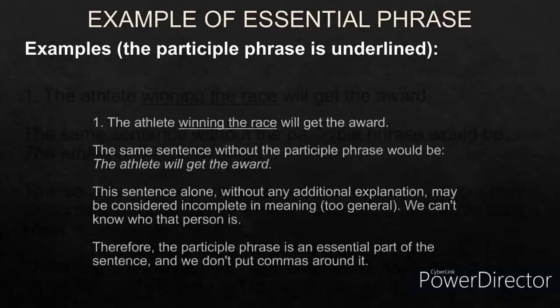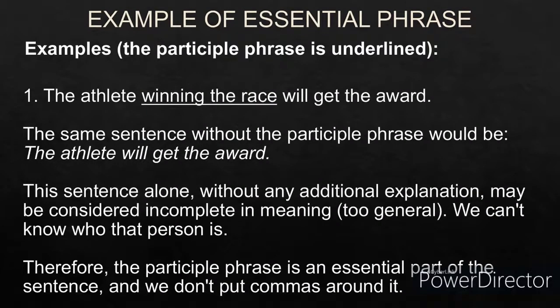For example, the athlete winning the race will get the award. Winning the race is a participle phrase because winning is a participle ending in ing and the race is a noun. Now if you remove this participle phrase, what will the sentence look like? The athlete will get the award, but we don't know which athlete will get the award. So this is an essential phrase because by removing the participle phrase, the meaning is lost. So athlete winning the race is an essential participle phrase, and we don't use a comma in this.